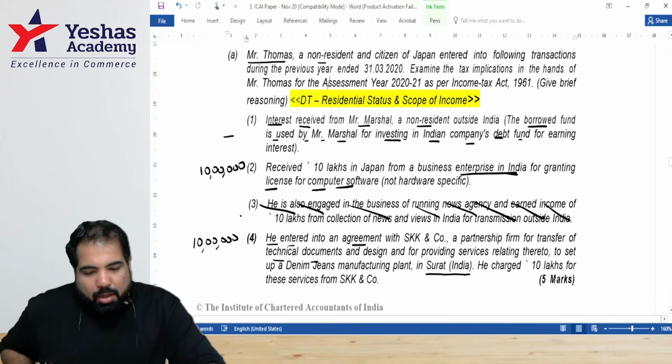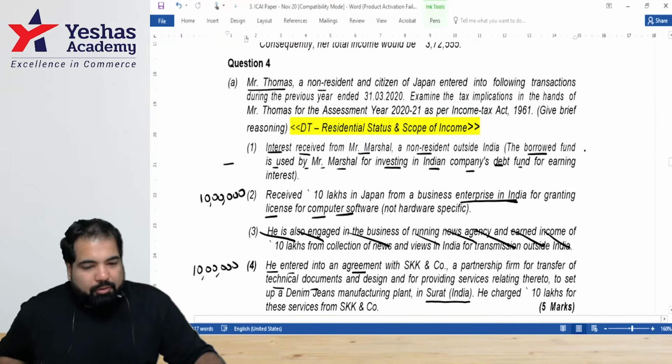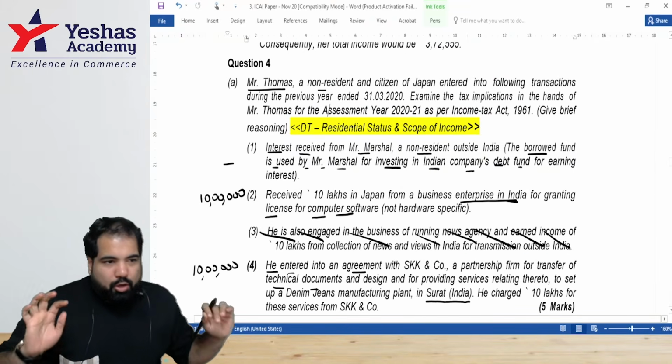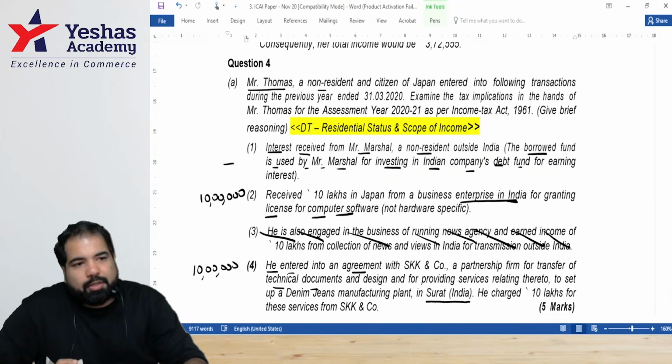20. But guys, what have they asked you to do, guys? They asked you to comment. Give brief reasoning. So let's try and see how you will answer this in the exam. You will write question number 4A first. You tell me.